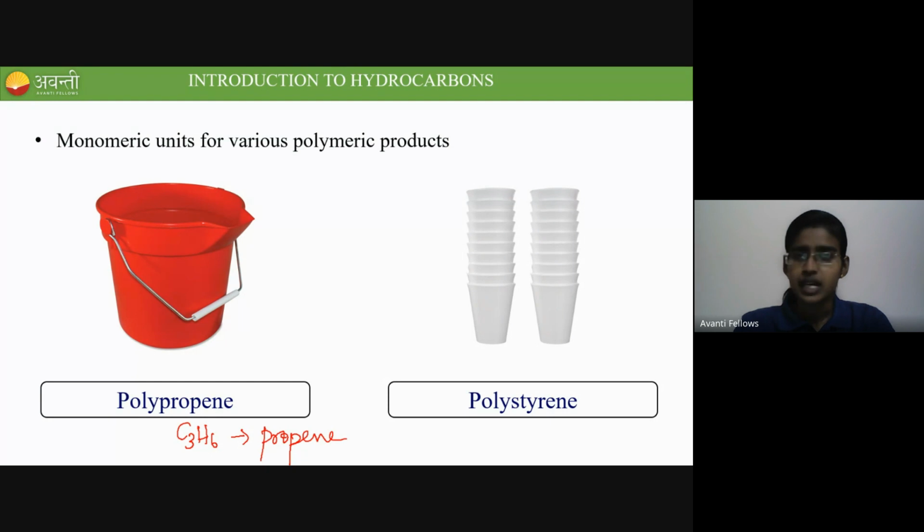Now, secondly, we go for the classification of hydrocarbons. So how they are classified, let us see that. Before moving on to the classification, I just want to ask you whether the introduction part is clear to all of you. If it is clear, just give a thumbs up or type yes in the chat box. Or if you're having any doubt, just ask me, I'll clear it.